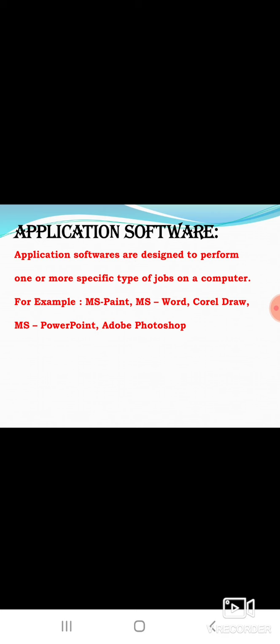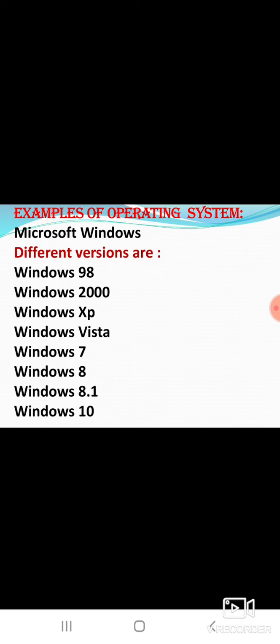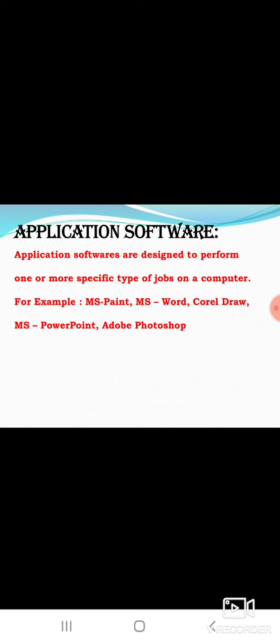Then what is application software? Application software is designed to perform one or more specific types of jobs. We can do our work with it. The operating system is already installed, already loaded into the system. In that we install the application software, that is MS Paint, MS Word, all such software.